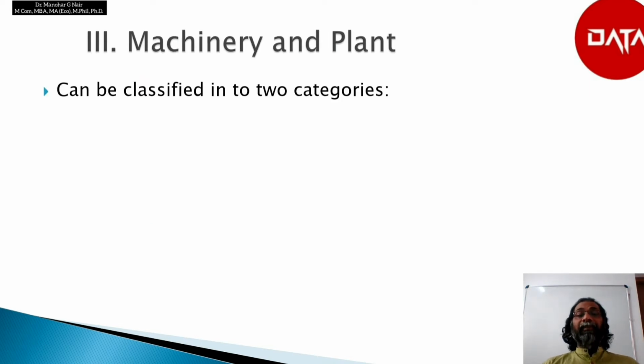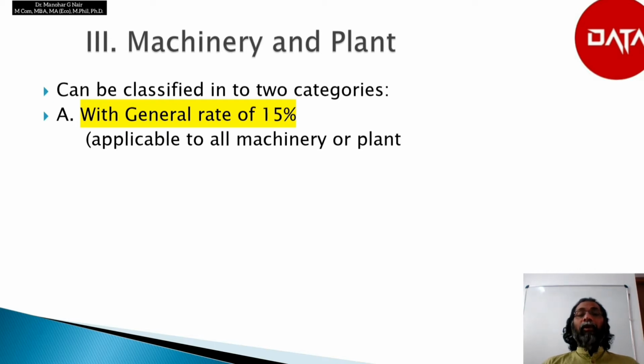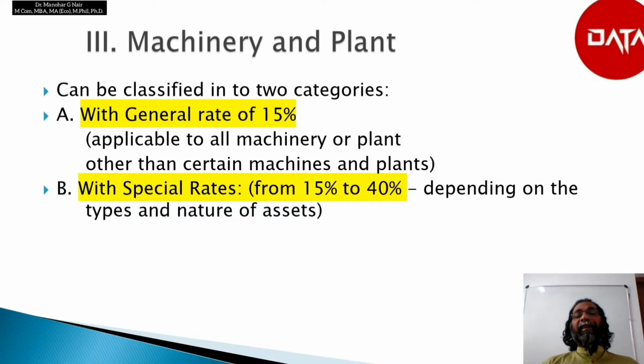Machinery and plant can be classified into two categories: category A, having a general rate of 15% applicable to all machinery or plant other than certain machines and plants, and category B with special rates that span from 15% to 40%, depending on the types and nature of the assets.